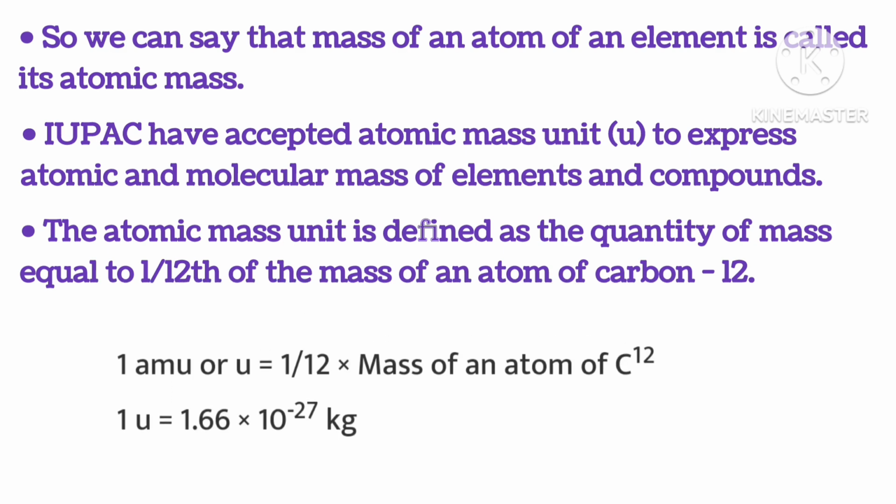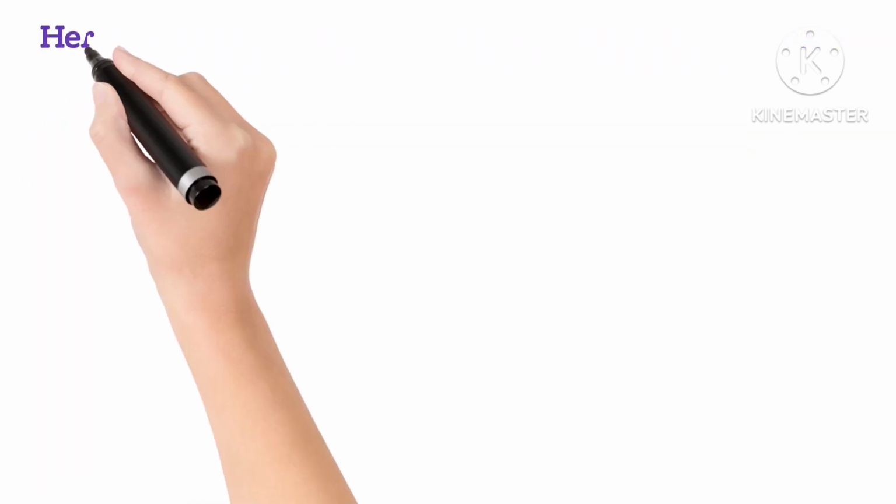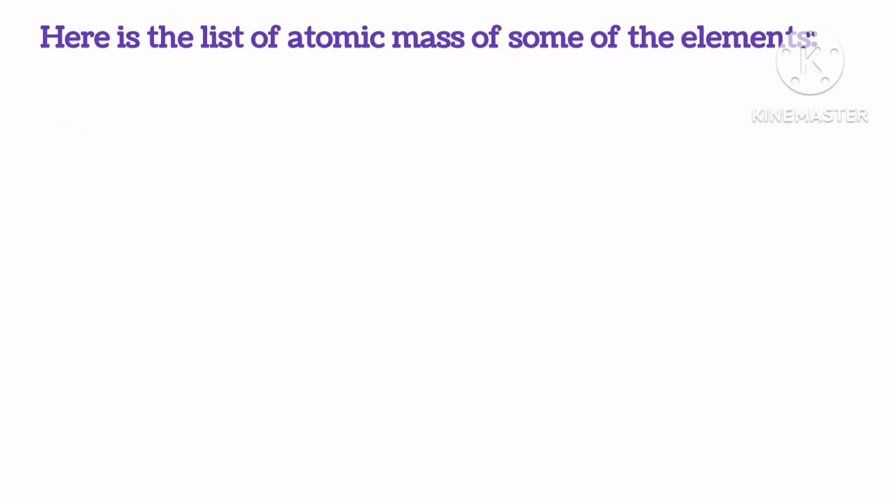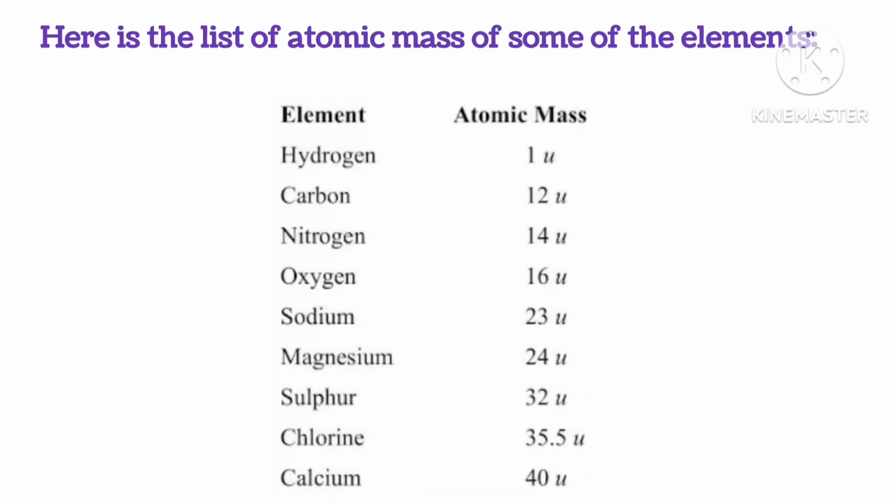So 1 amu or u is 1/12 multiplied by the mass of carbon-12, which is equal to 1.66 into 10 to the power minus 27 kilograms. Here is the list of atomic masses of some of the elements. You can pause the video and take a look.